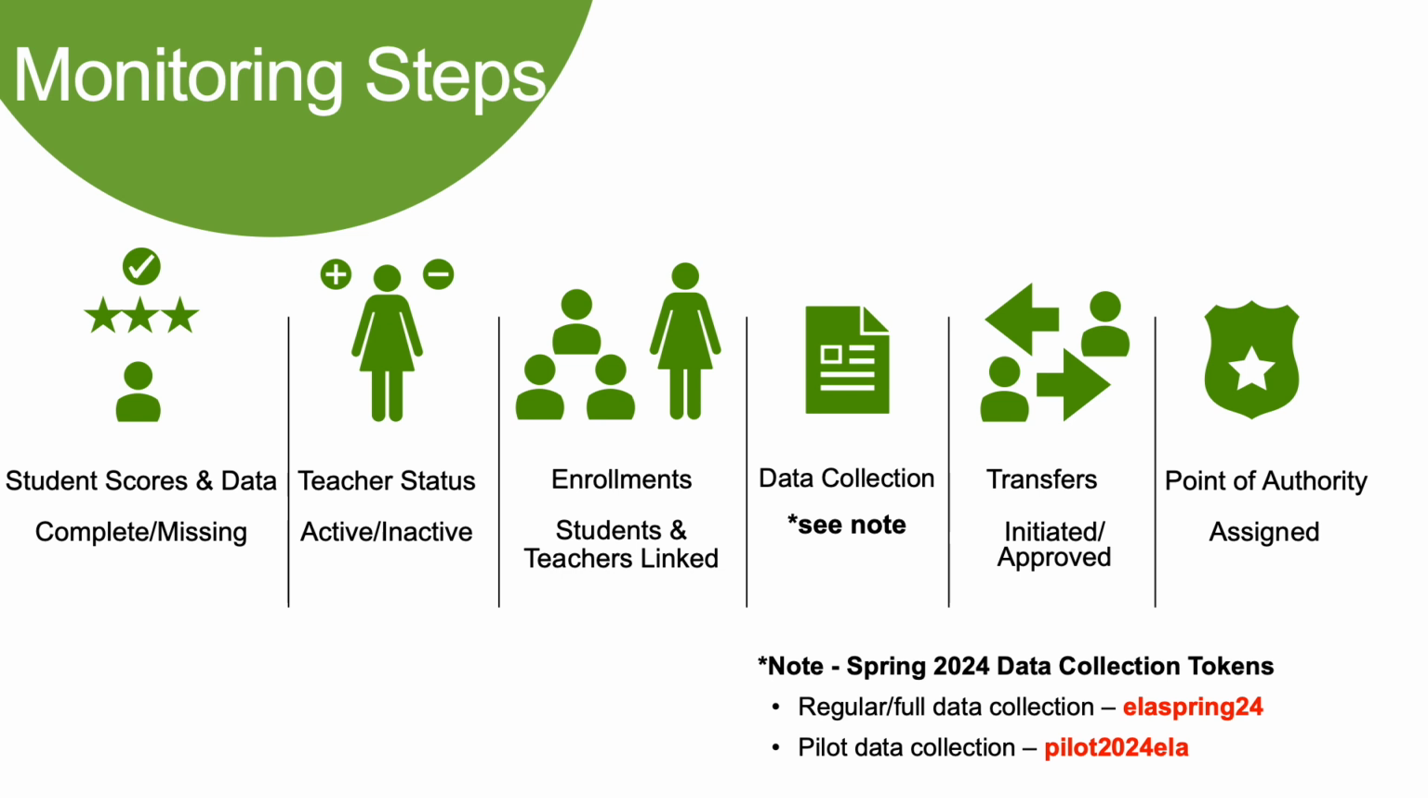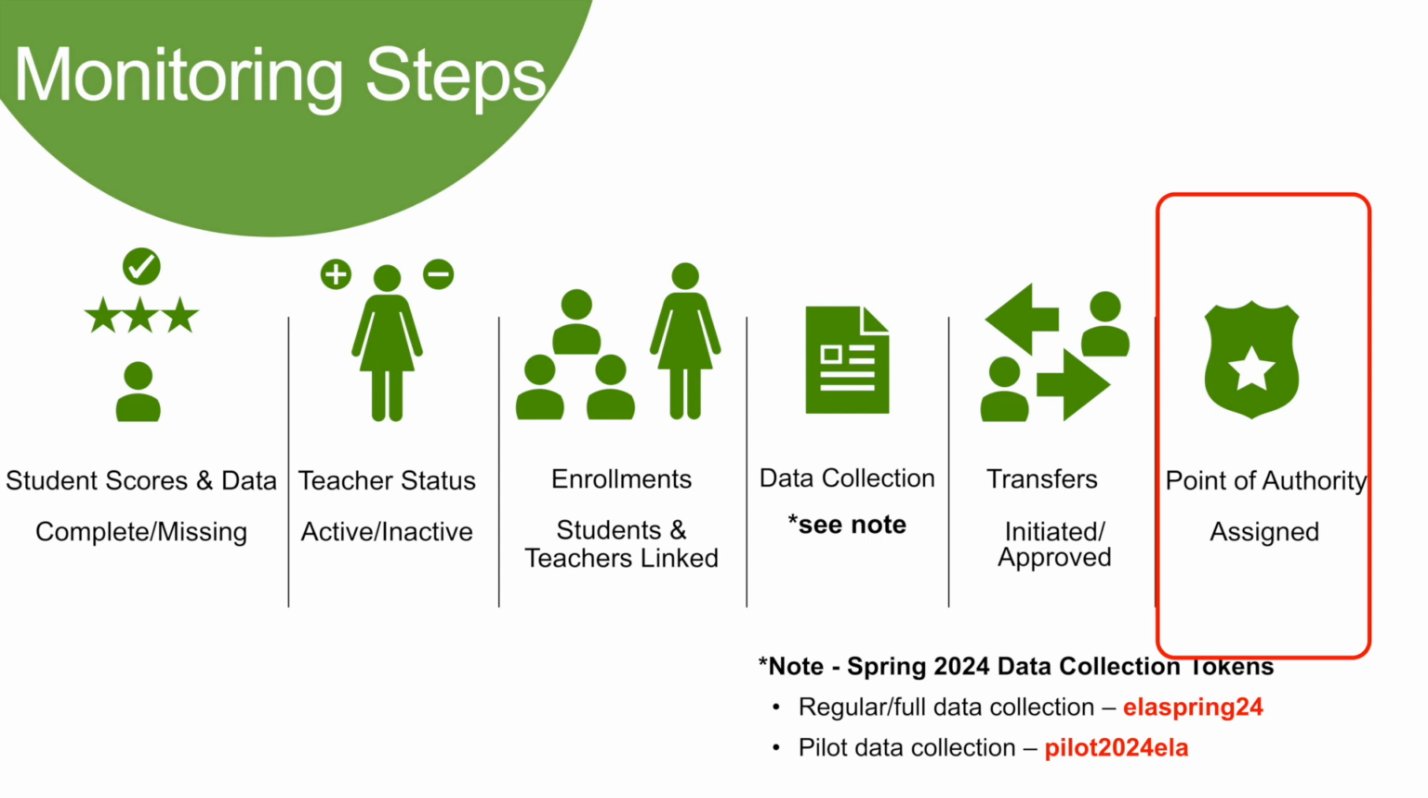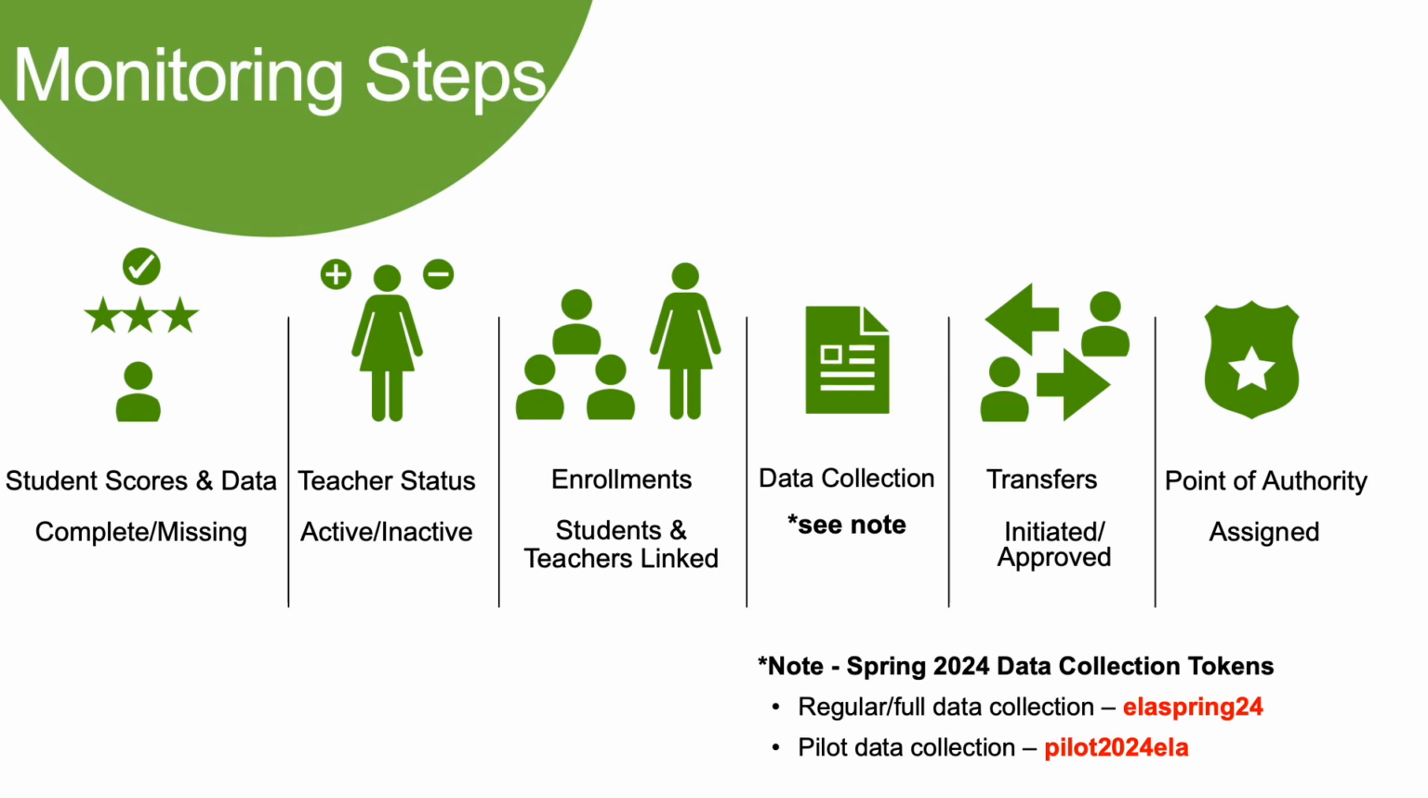And then lastly, the point of authority. We want to make sure that you are the point of authority. If you are sharing students with other organizations, whether they be an ESC or a DD or some other organization, we want to make sure that the POA is assigned correctly to the organization that it should be assigned to. So this is the time for you to be doing that and making sure that that is up to date